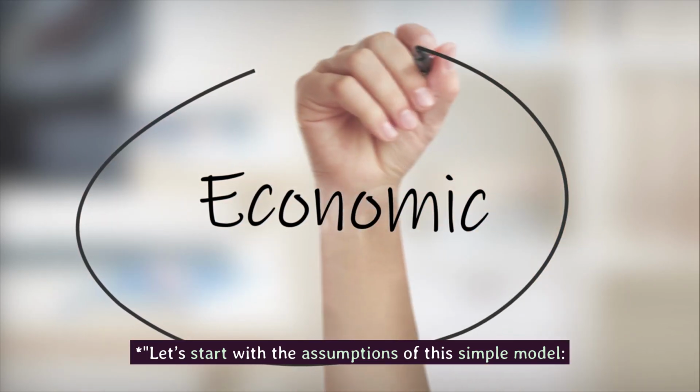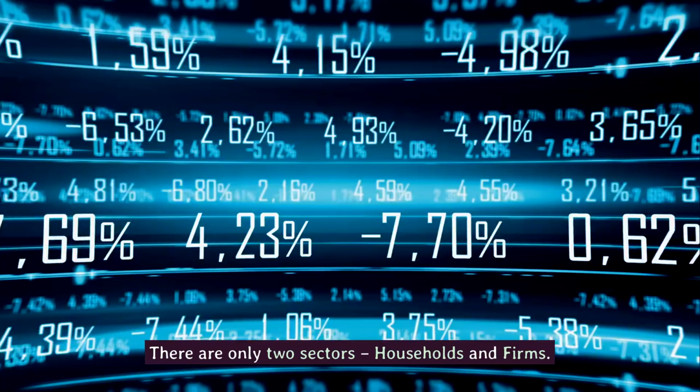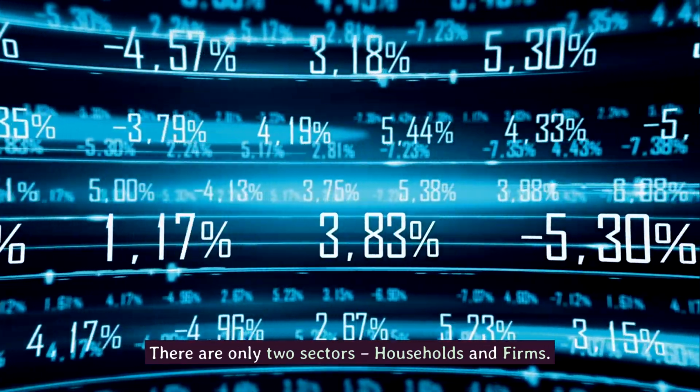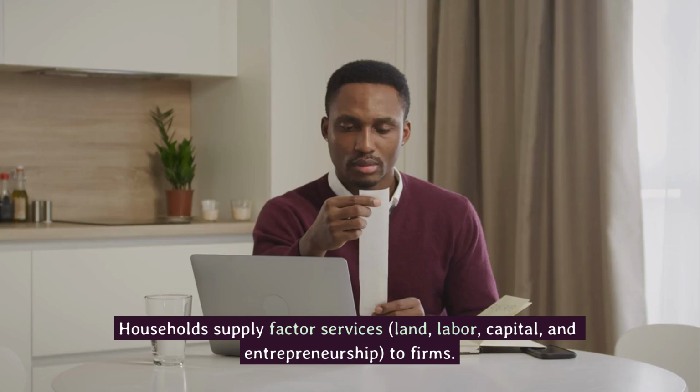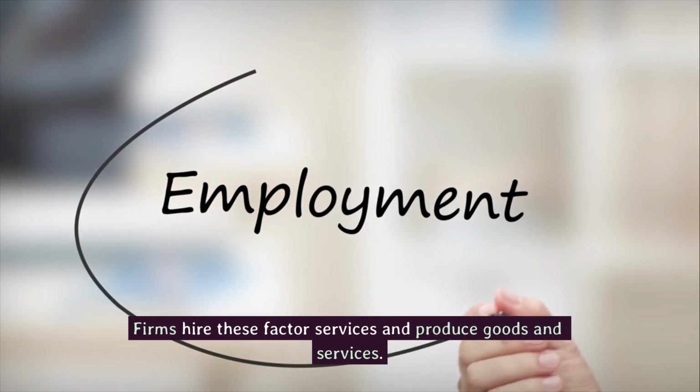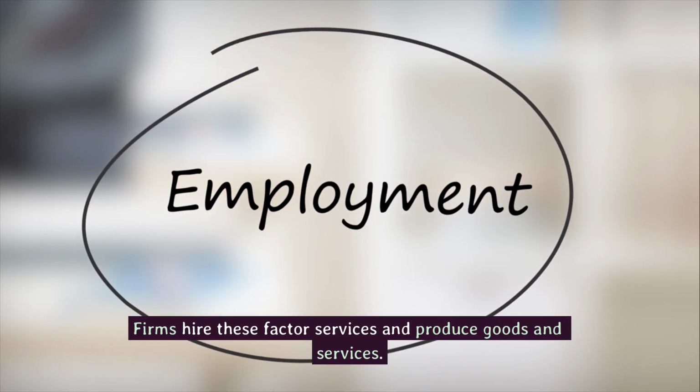Assumptions of the two-sector model. Let's start with the assumptions of this simple model. There are only two sectors, households and firms. Households supply factor services, land, labor, capital, and entrepreneurship to firms. Firms hire these factor services and produce goods and services.